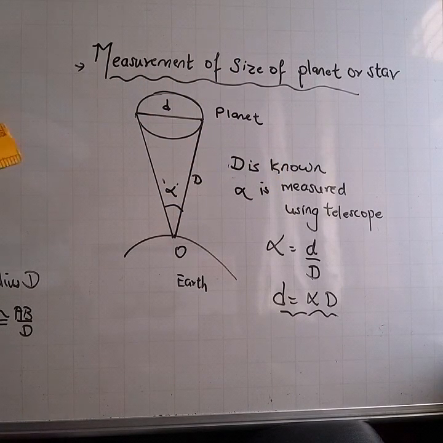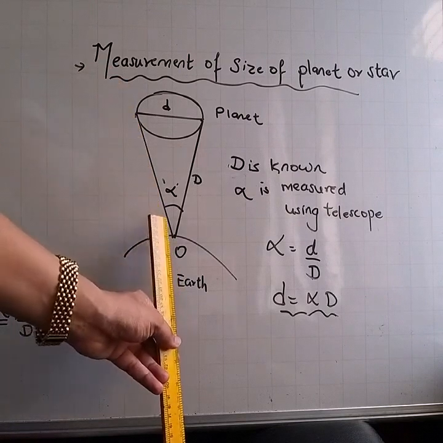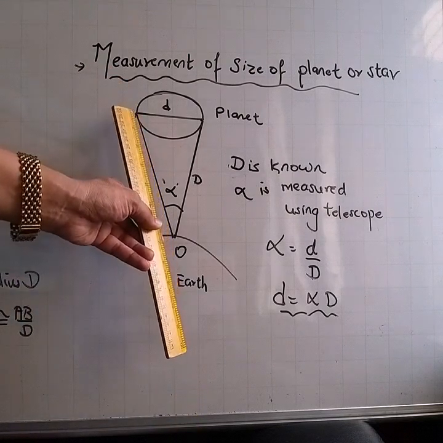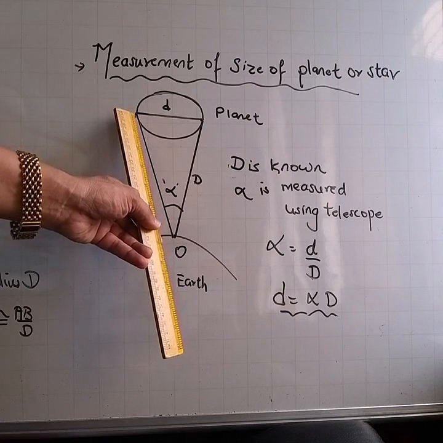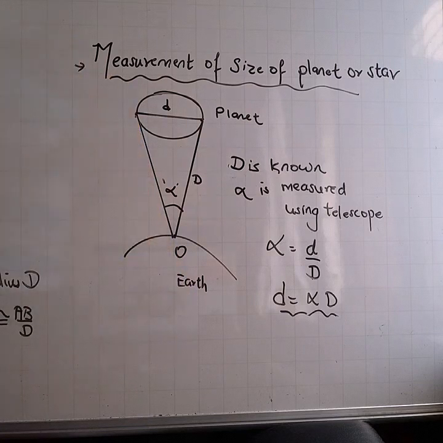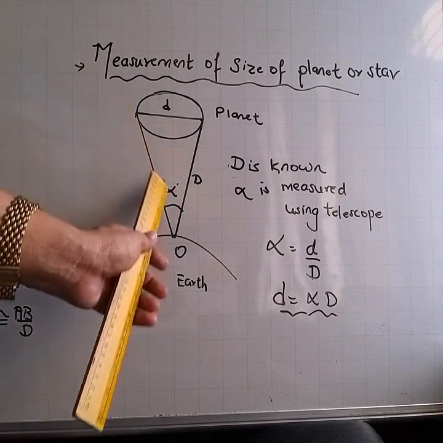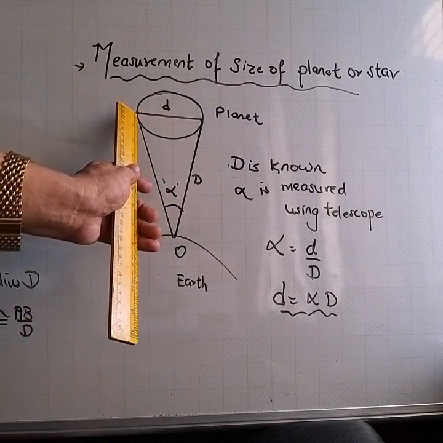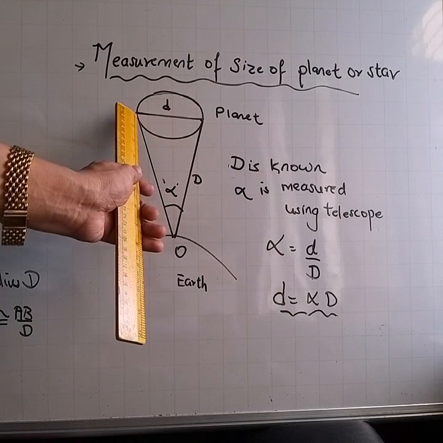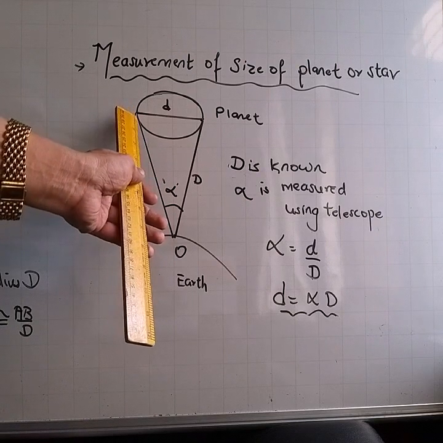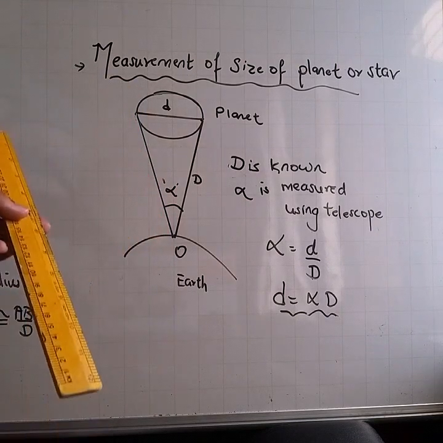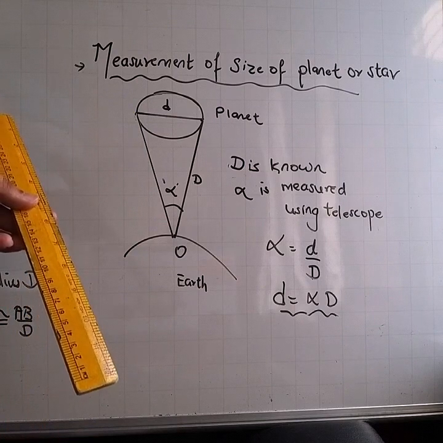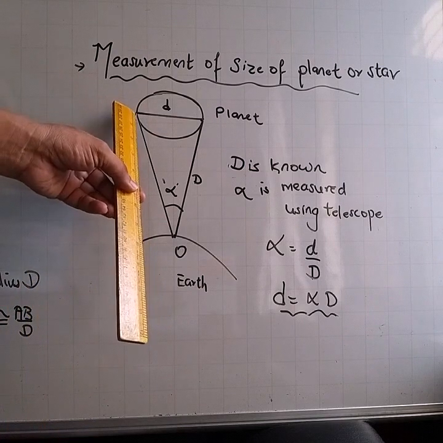Now we position the telescope from the Earth such that it is focused at one end of the planet. When we watch through a telescope, the planet, which is very far away, appears very large. We focus the telescope at the extreme end of the planet, and the telescope has a meter, whose readings we record.